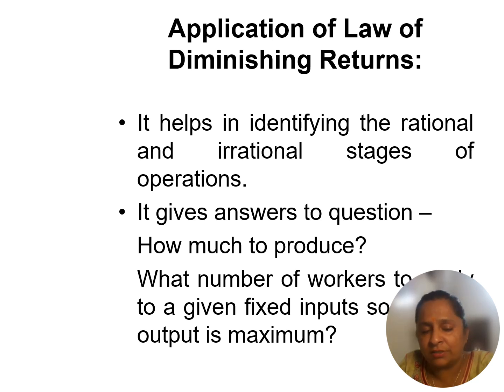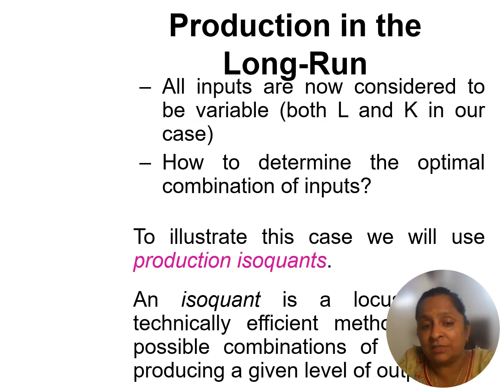For this, some applications are available. Now the question comes: it is basically an economic question of what to produce, how to produce, and for whom to produce. These basic questions come as managerial economic decisions. In the short run we have only two variable factors, labor and capital. But in the long run we can change all factors, and we show this not by the diagram but by the isoquant.